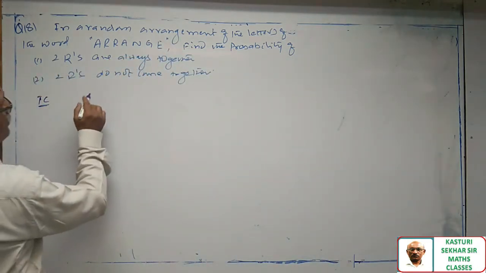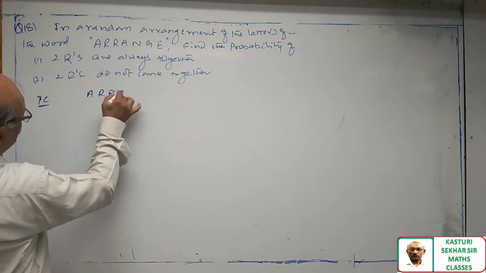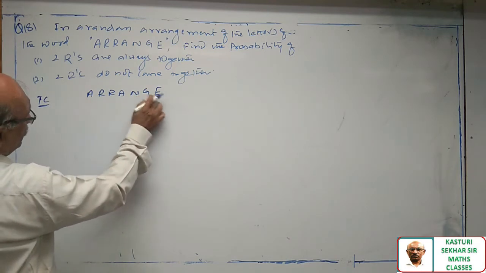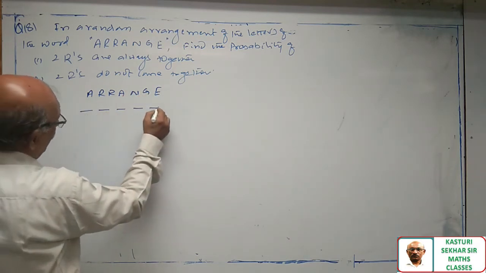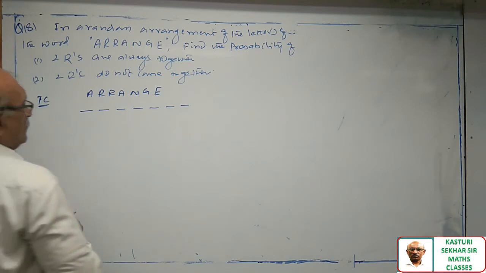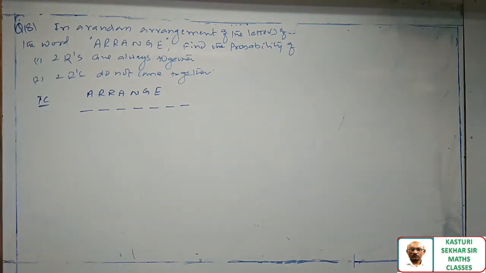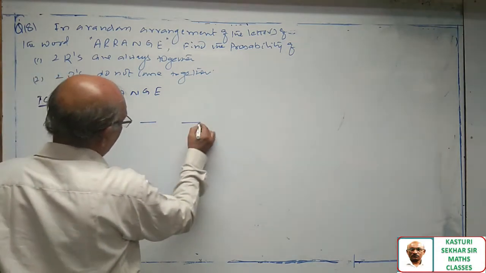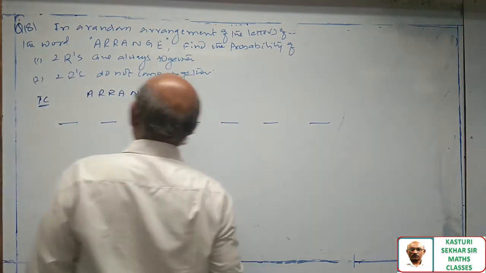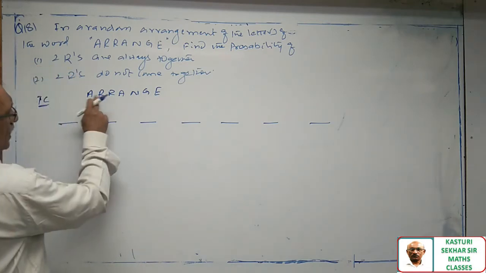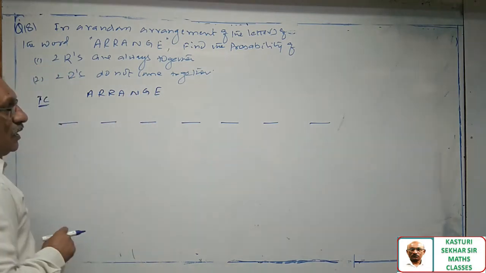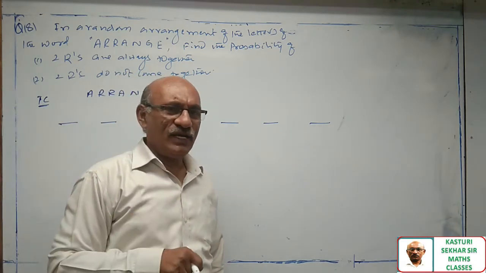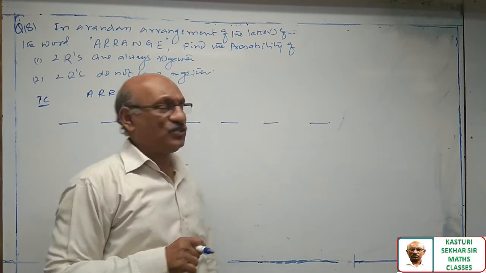Total number of cases: arrange the word, which has 7 letters. I am calculating the arrangements as if they are distinct letters, then I will convert this to the case with repetition.